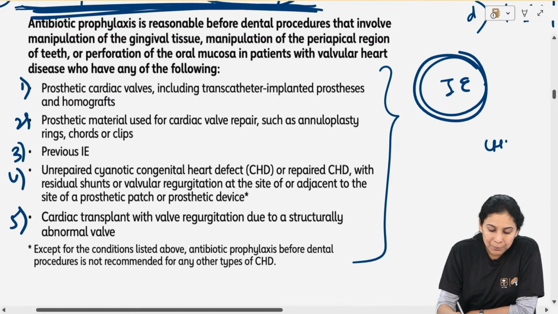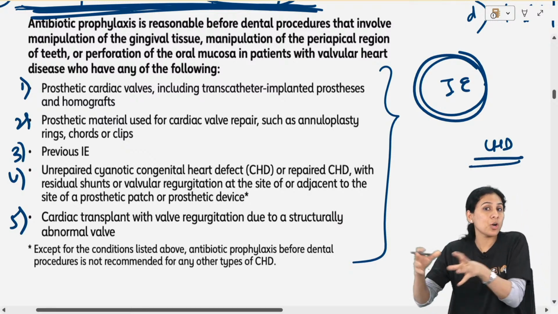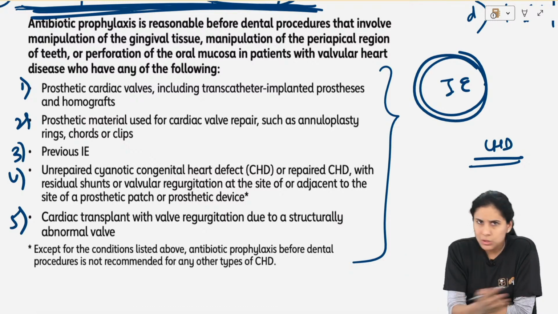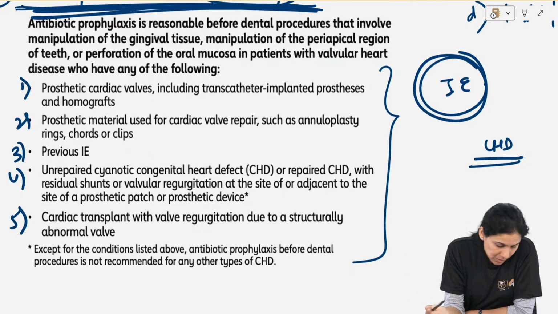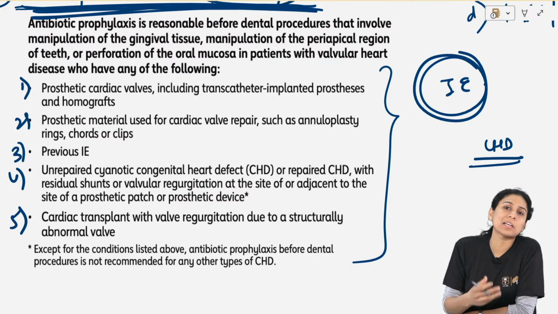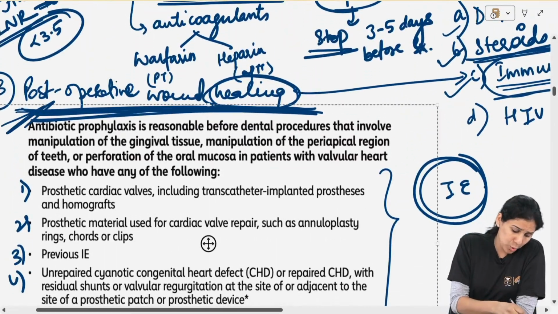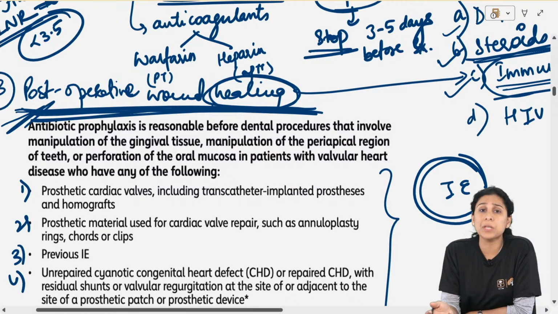In any CHD, you will not give it. Repaired cyanotic congenital heart disease which is functioning fine in the last 1 year, you will not give any IE prophylaxis. Only in these 5 situations you will give prophylaxis. Okay, and the purpose is the same. The purpose is post-operative infection, post-operative wound healing.